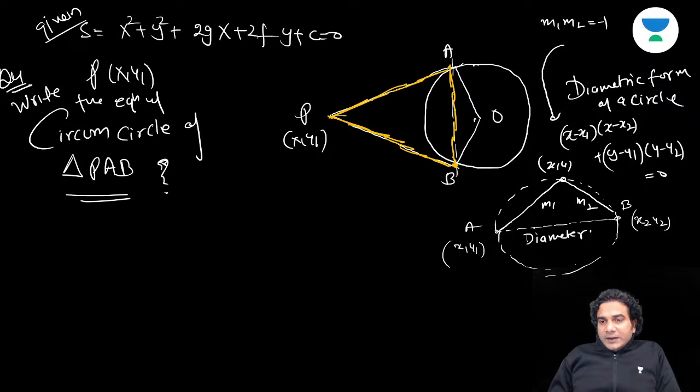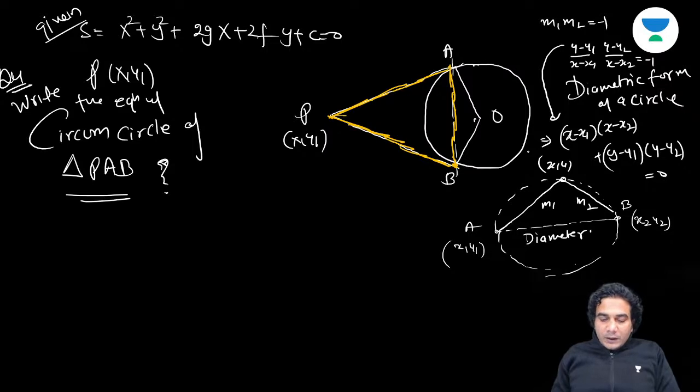What is m1? m1 is (y minus y1) upon (x minus x1). What is m2? (y minus y2) upon (x minus x2). So m1 is (y minus y1) upon (x minus x1), and m2 is (y minus y2) upon (x minus x2), and the product is equal to -1. You cross multiply and bring all the terms together, and you'll get this equation. So it's a simple proof of the diametric form. If you know the diametric endpoints of a circle, you can use this equation.